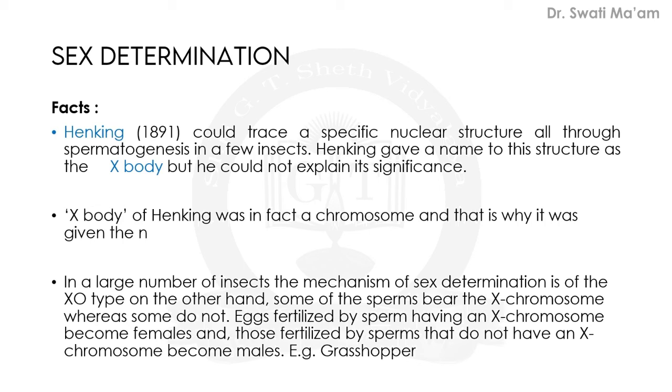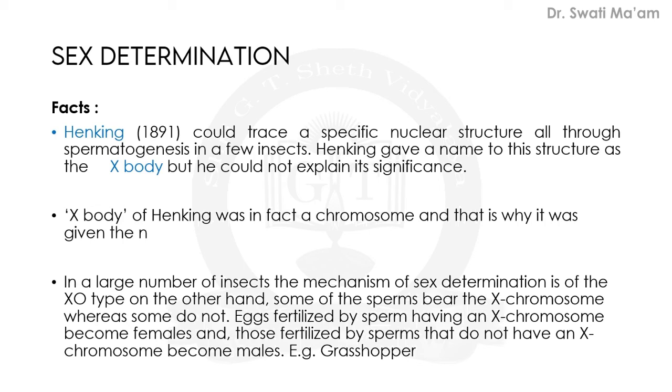So some clue was given. Henking gave a name to this structure, which was seen in some sperms and not in others, as X body. But he could not explain its significance.